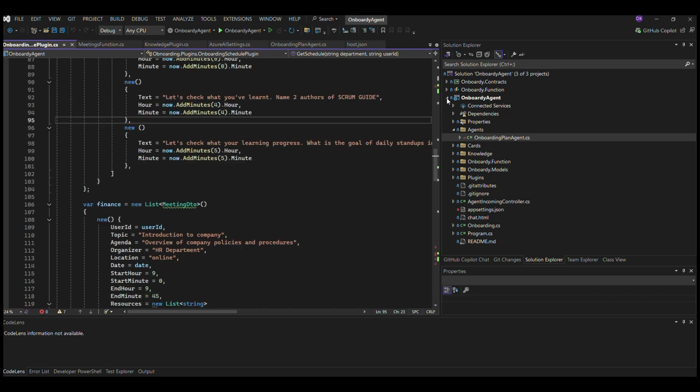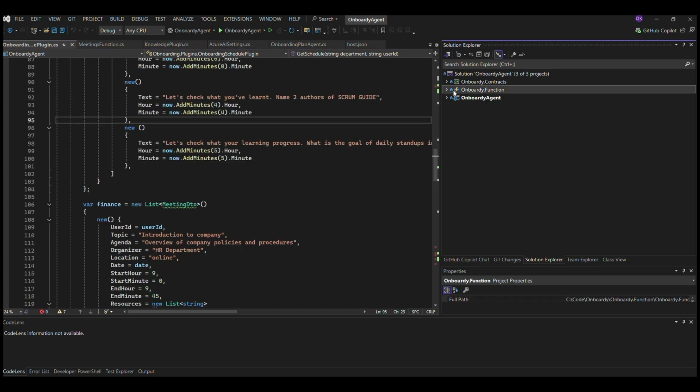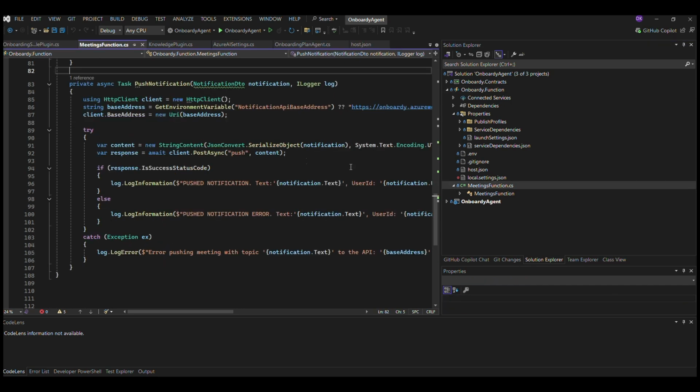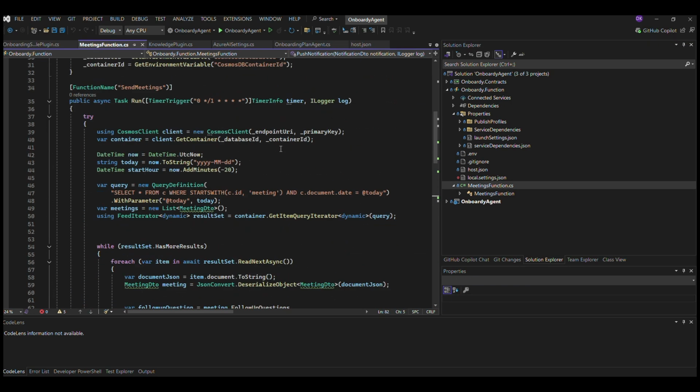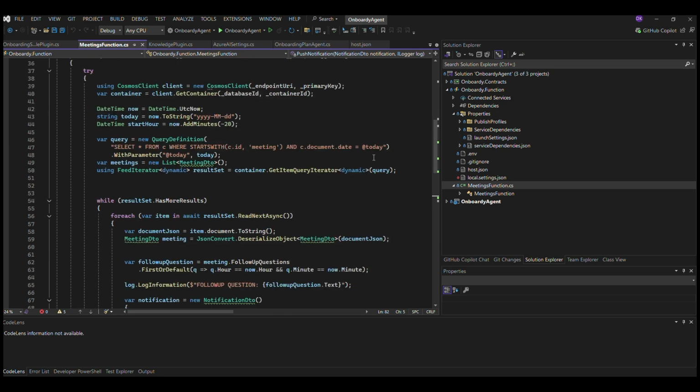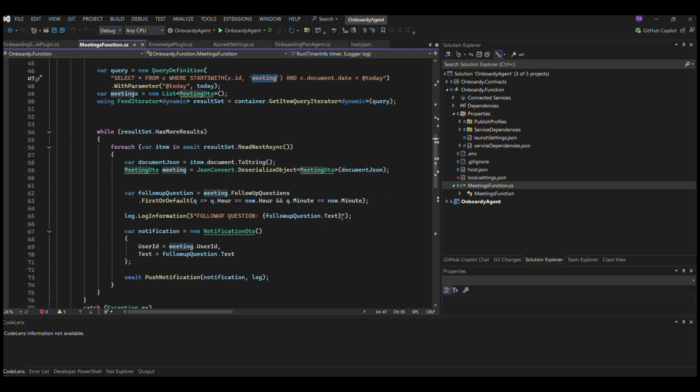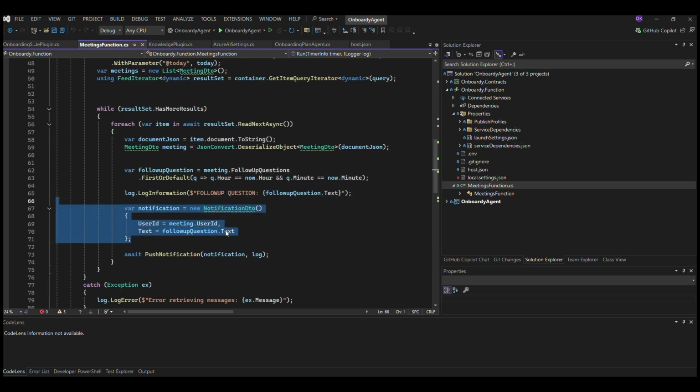That's not everything, because we also have an Azure function here. The function is designed to send push notifications to the user. Here we retrieve information from our Cosmos DB. The planned meetings or planned follow-up questions are retrieved directly from here. You can see the follow-up question being retrieved, and after that the notification will be sent to the specified user.